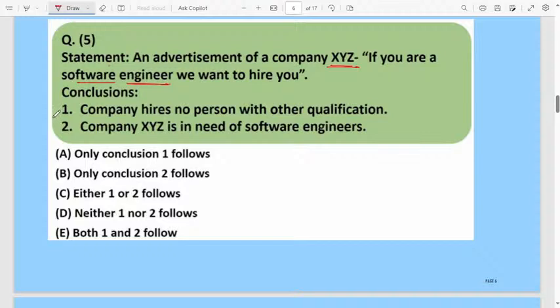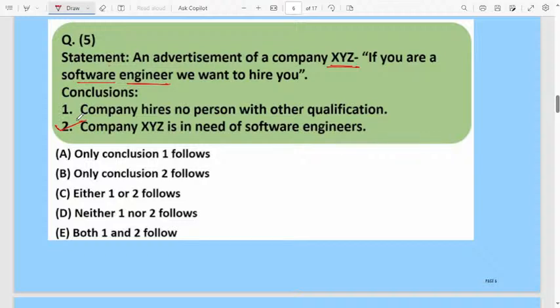Yes, this one is correct: the company hires no person with other qualification. Yes. Then move to the next one. Company XYZ is in need of software engineers. Compared to the first one, the second one is false.